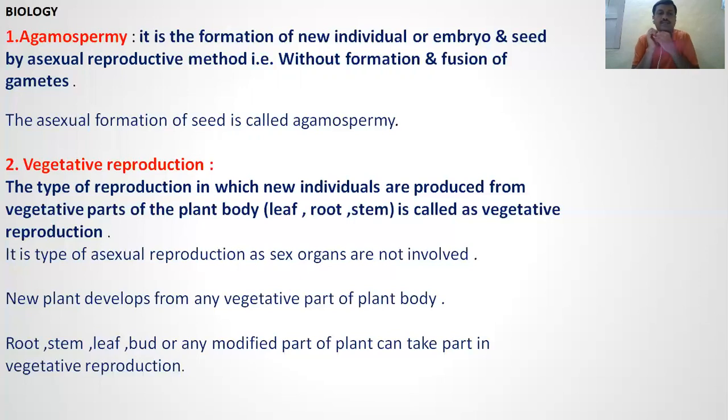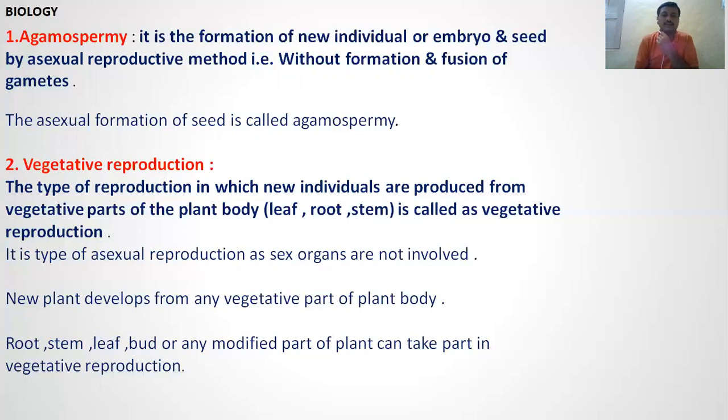In this type of reproduction, sex organs are not involved, and gametes are also absent. New plants develop from any vegetative part of the plant body, like root, stem, leaf, buds, or any modified part of the plant. Any part of the plant body can develop new individuals, new offspring, from body or somatic cells. It is called vegetative reproduction.